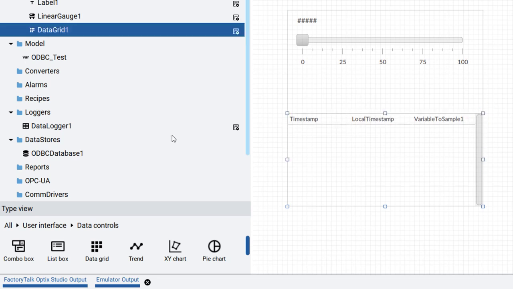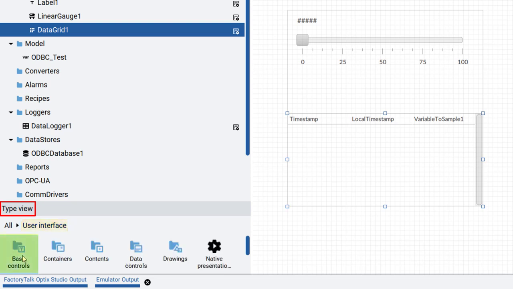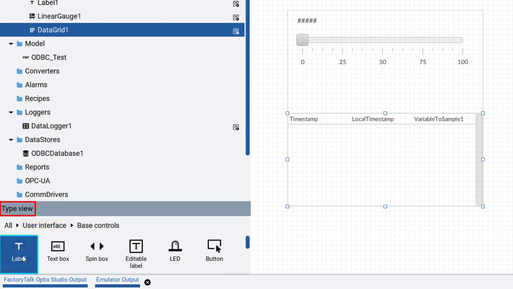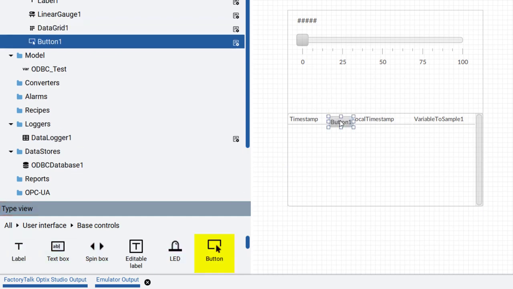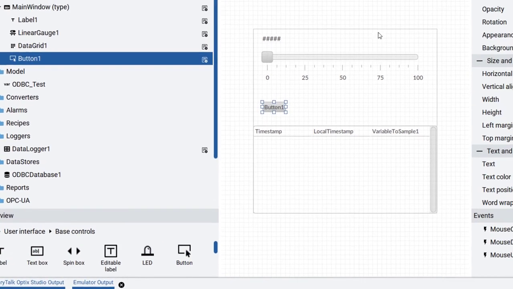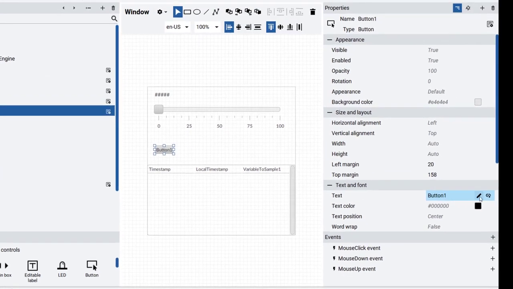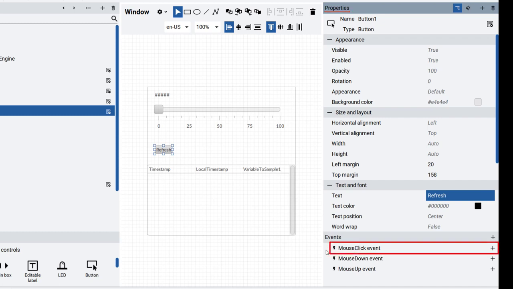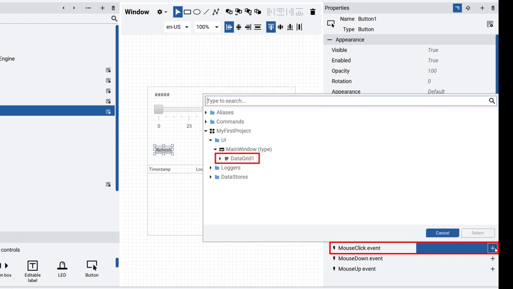Next, let's add a button to refresh the table. The button is under User Interface, Base Controls. Drag and drop a button to the page. In the button properties, mouse click event refresh is a method of data grid. Click the plus next to mouse click event and browse to and select the refresh method.